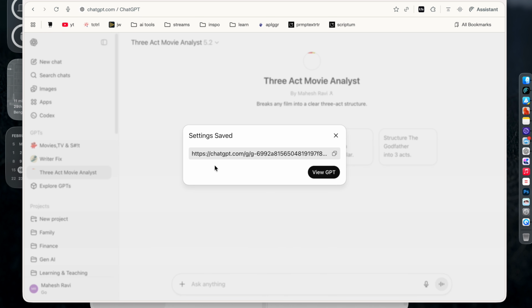So for any of the tasks that you are repeating in ChatGPT, every time you are going there and entering the same prompt over and over again, try creating a GPT so that the job will be much easier for you. You can just throw in an image, ask it to convert it into this particular style, and it will do it every time that you need that. So you can create GPTs, again, that will save a lot of time, and you can focus on the more important tasks, right?